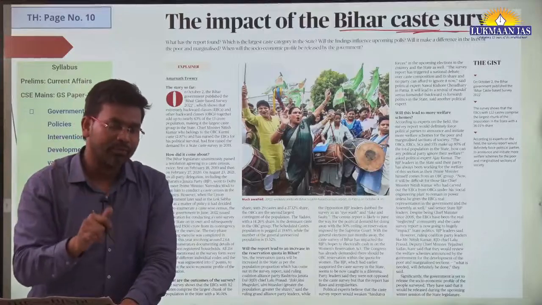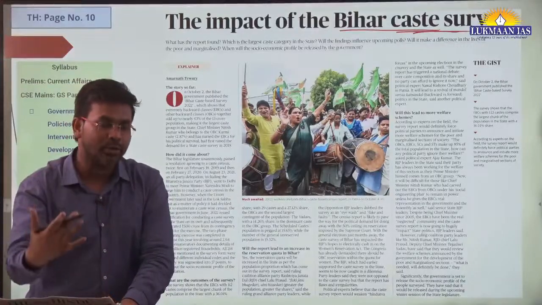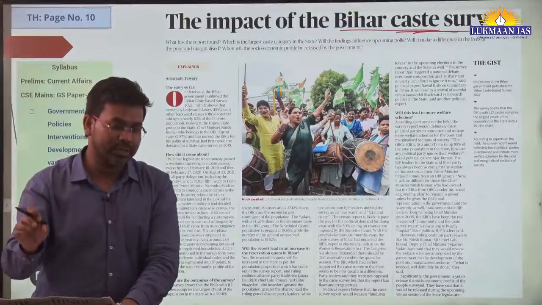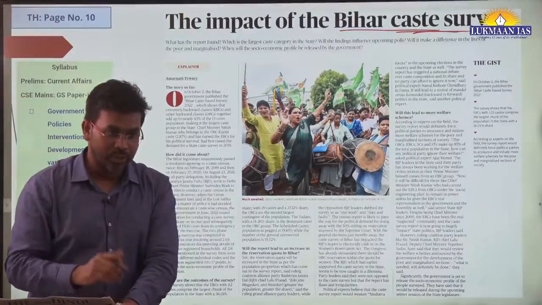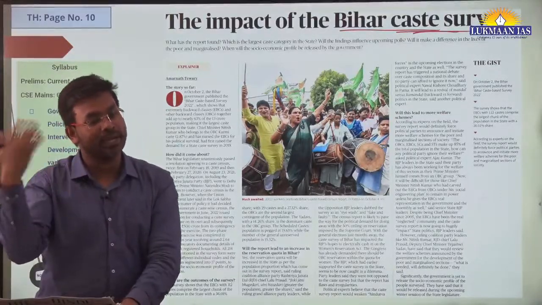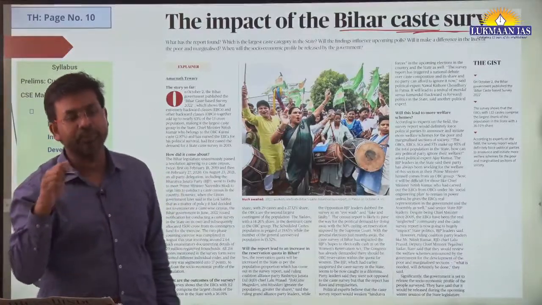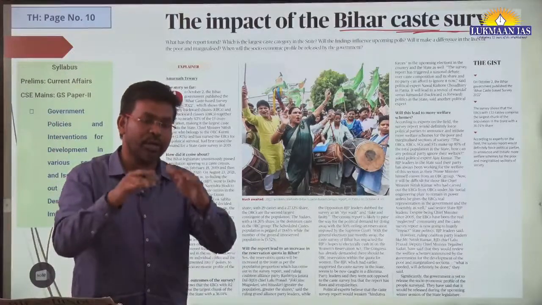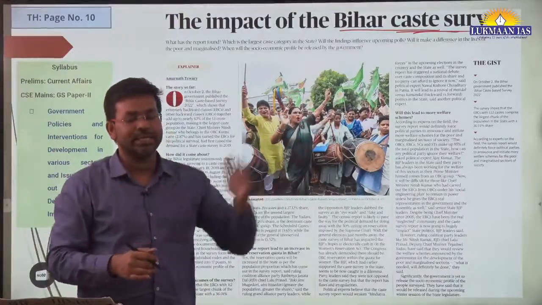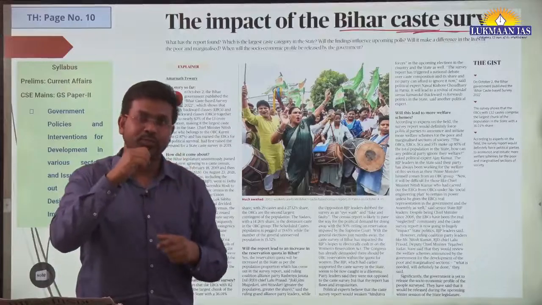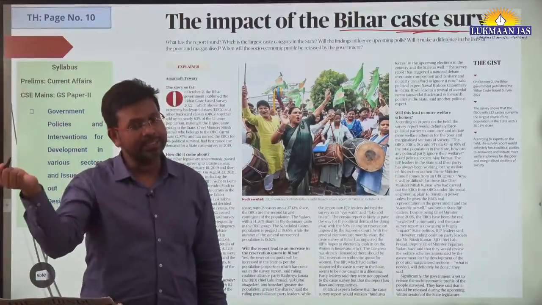However, at that point of time, the central government denied that it wanted to conduct the caste-based survey as of now. So the Bihar government went back and discussed it in their parliament, and the parliament approved that we want to conduct a caste-based survey for our own state. We don't need the central government. So this was approved, and they conducted the survey.